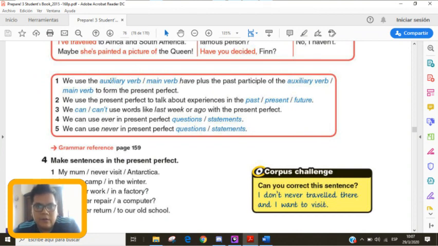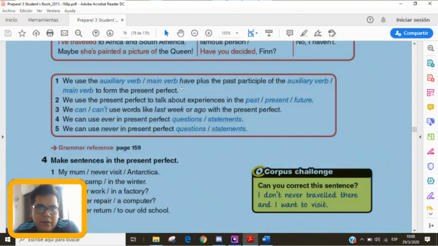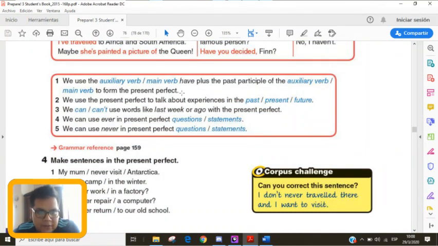So here I want you to underline or circle the correct answer. I will help you so you can have those answers in your book. So here it says we use the auxiliary verb or the main verb. Which one? The auxiliary verb, right? And the auxiliary verb is have or has, plus the past participle of what verb? The main verb, right? Because we don't use the past participle of the auxiliary verb to form the present perfect. Okay, that's something very important that you have to keep in mind.